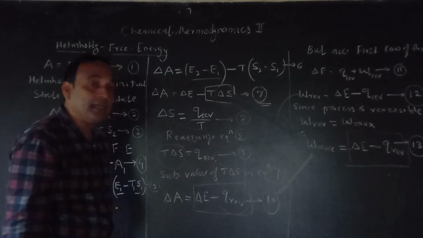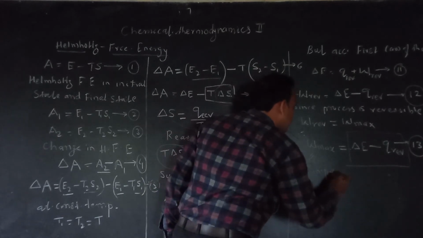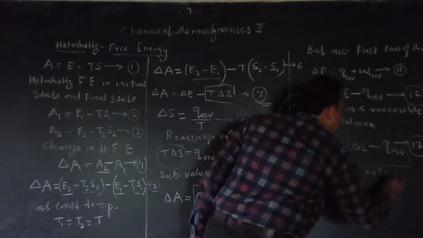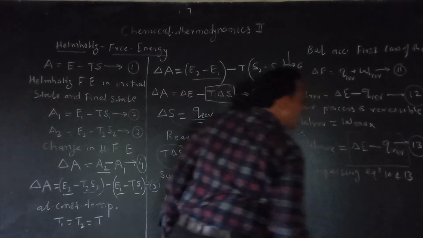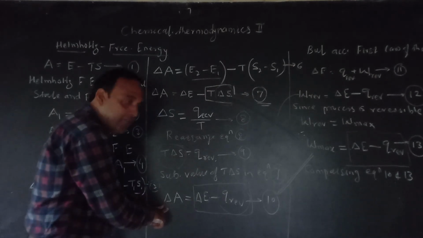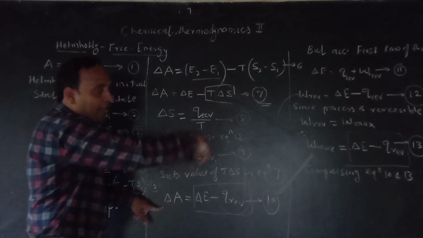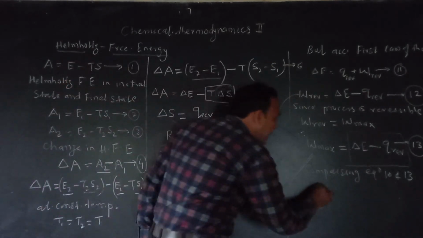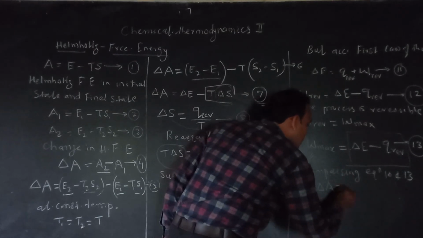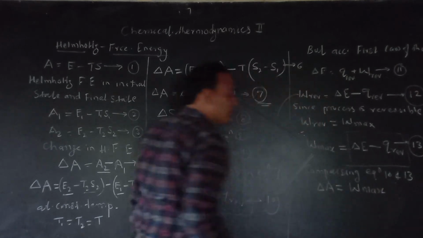Comparing equation 10 and 13, can I write delta A, change in Helmholtz free energy, is equal to maximum work done. The rest of the factors are the same. So definitely we can write delta A is equal to W max. Hope you are getting this point.